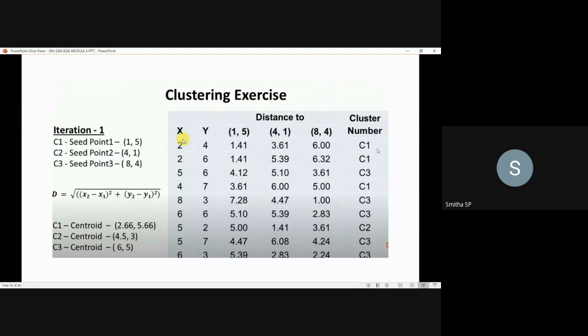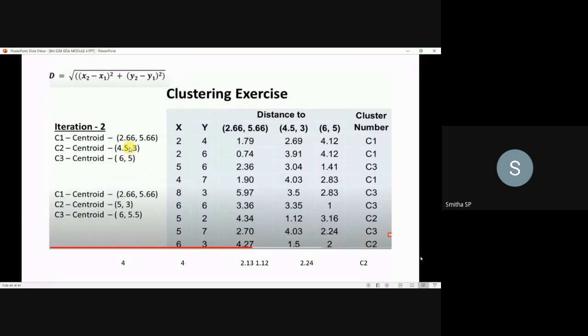If you don't identify any changes in the cluster numbers, then the data points are not moving, you can stop it there itself. Now we identified there are changes in the clusters where the data points are moving.